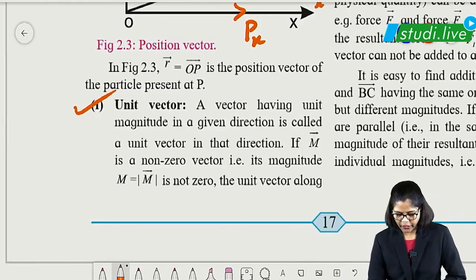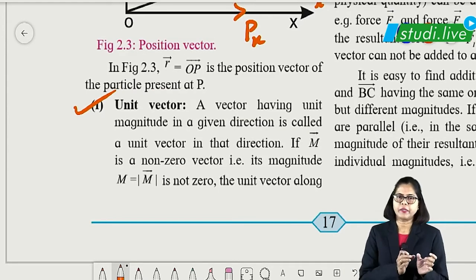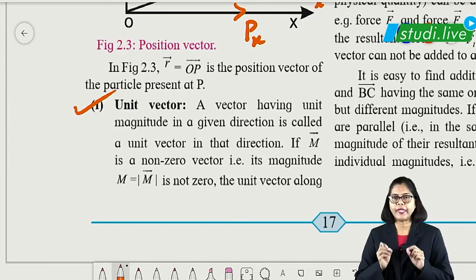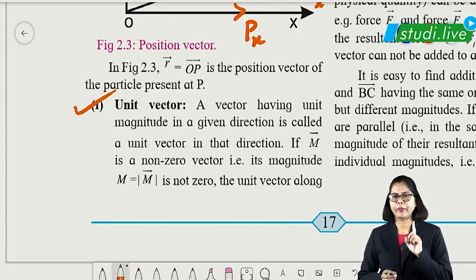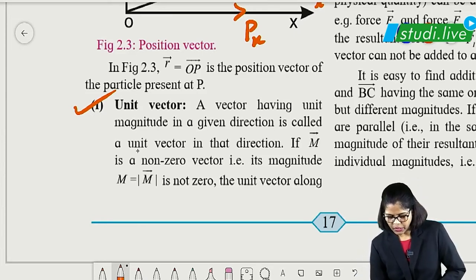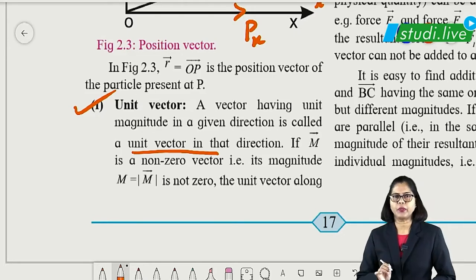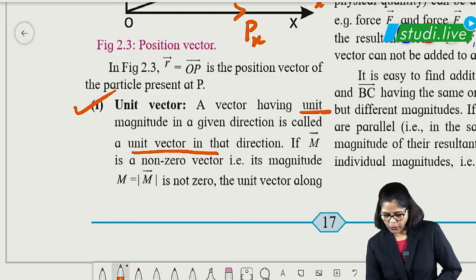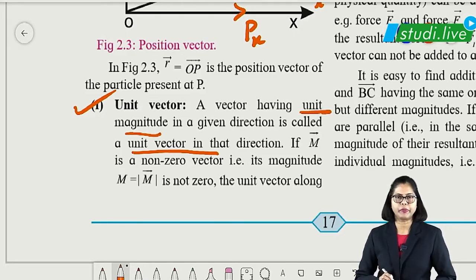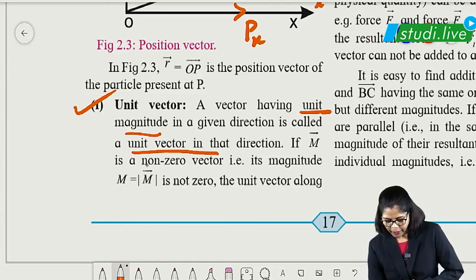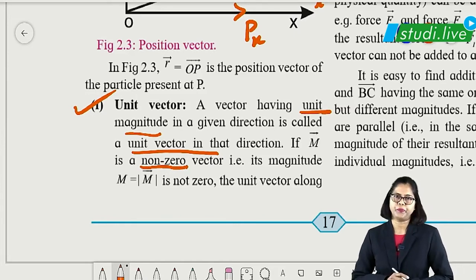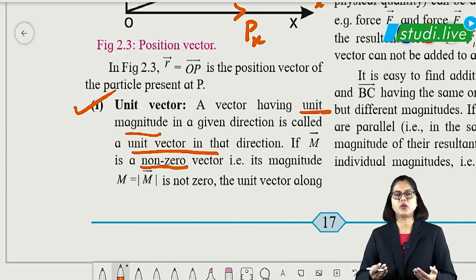Next one is the unit vector. Here, as the name suggests, a vector having unit magnitude, that means having magnitude 1, we call a unit vector. Okay, in a particular direction. So remember unit magnitude, remember this particular part. And also we term it a non-zero vector. Sometimes the question can be asked, explain non-zero vector.